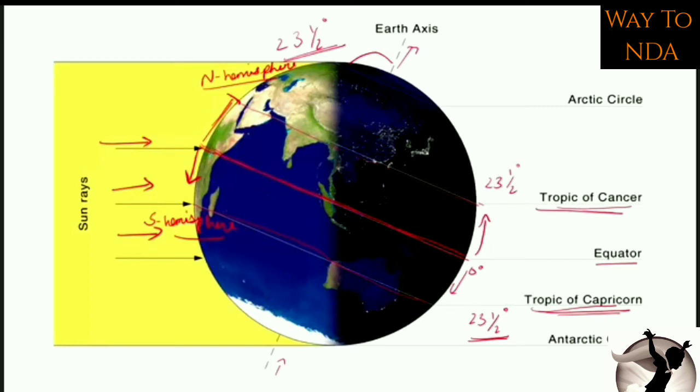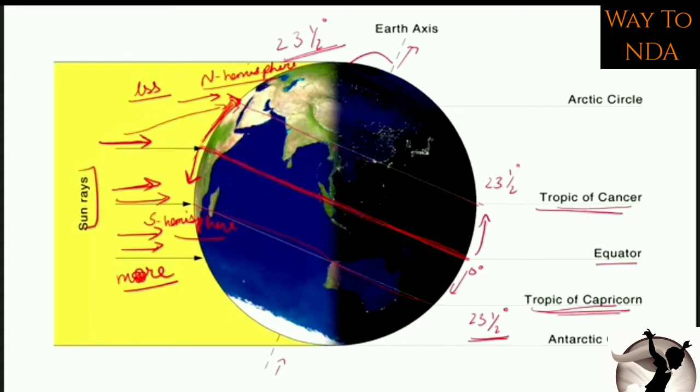Okay, now as you can see the sun rays are coming, so here the sun rays are slanting. So this region, the north side, will get less sun rays, and here in the southern hemisphere, it will get more sun rays. Okay, why? Because the earth axis is tilted. You got it?